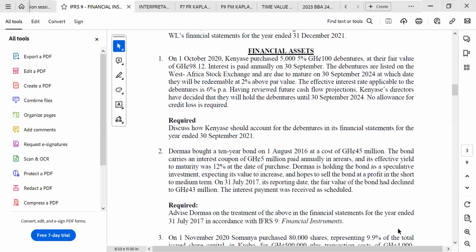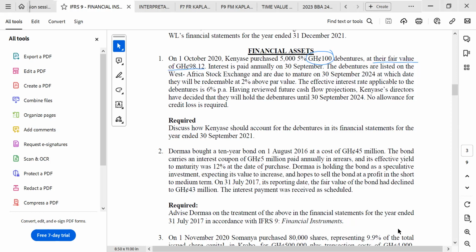The nominal value is 100 cedis. That is the face value. The 98.12 is the fair value. You can clearly see that they are issuing this particular instrument at a discount.